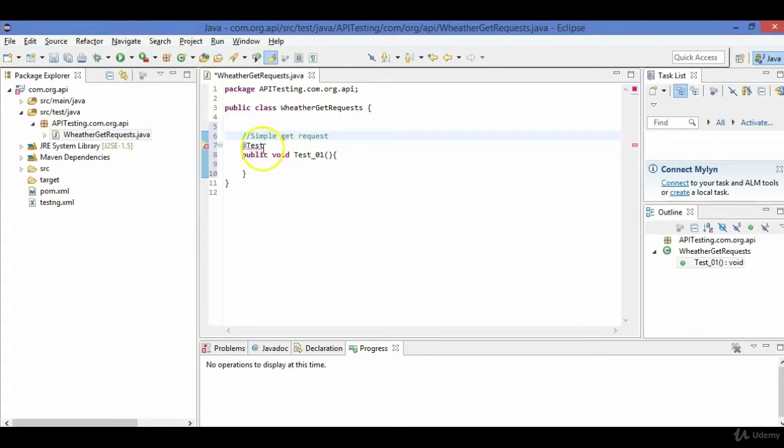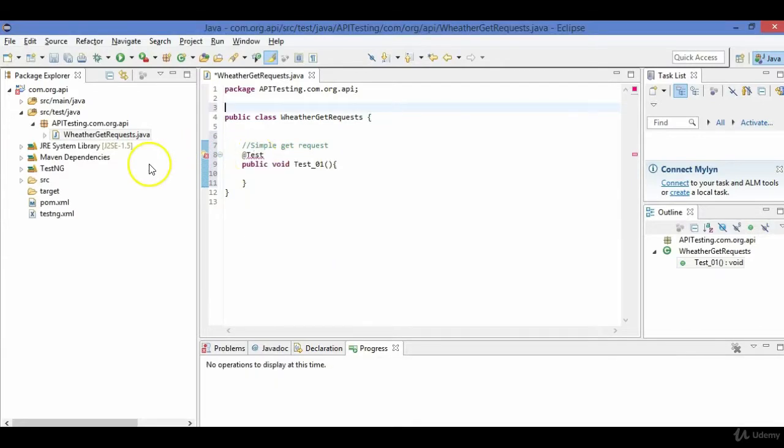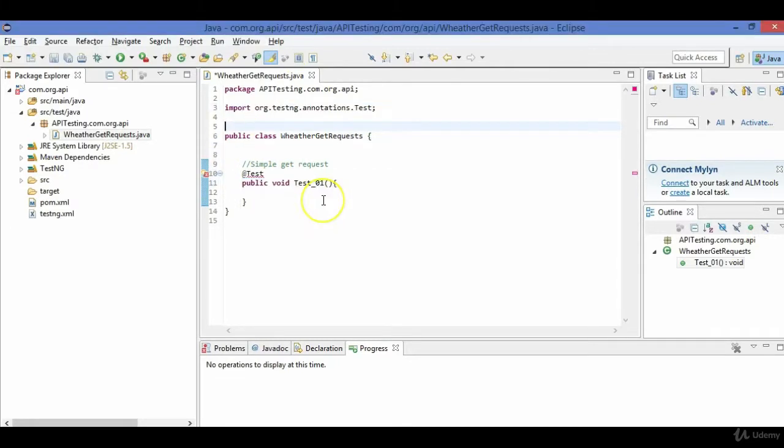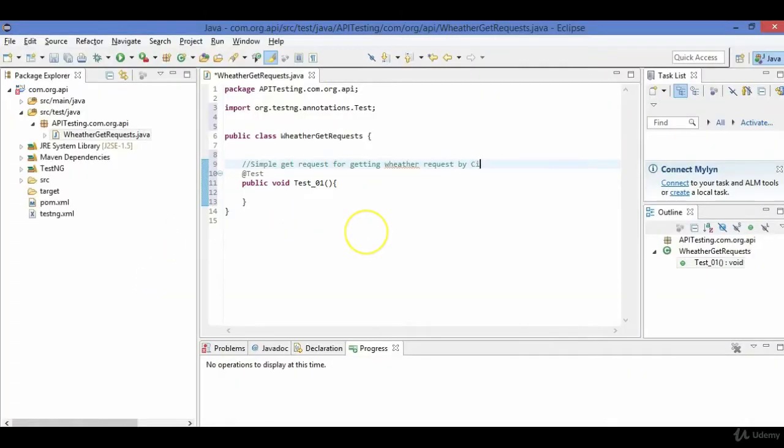I will import this TestNG annotation library, and also check that TestNG is added here, if not. Okay, and let me also add the annotation for getting weather request by city name. Save this. To use the REST Assured API, we need to import a library.